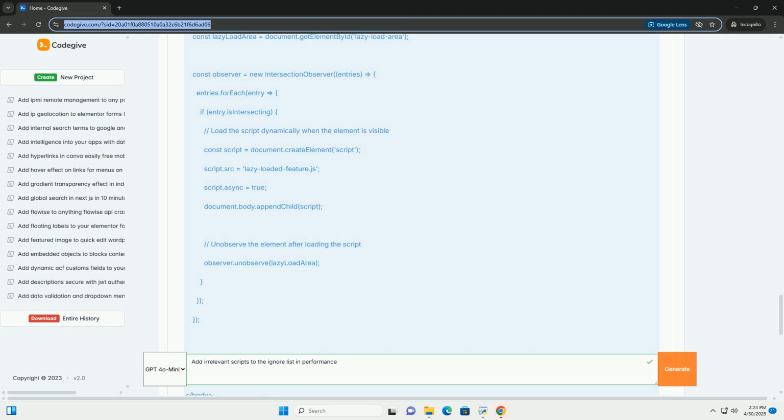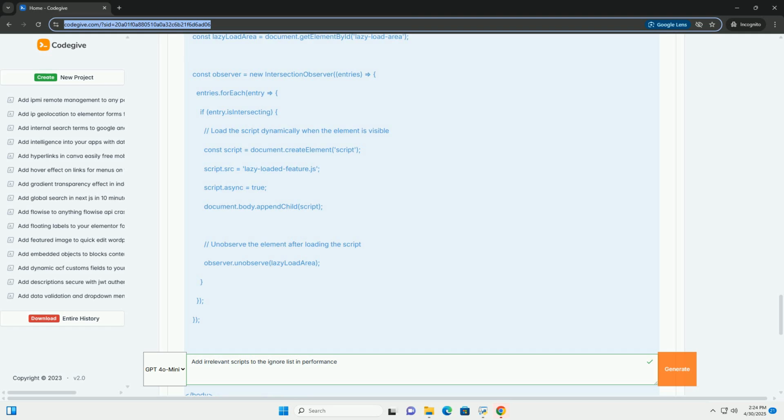Threshold, a value between 0 and 1 representing the percentage of the target element that must be visible for the observer to trigger. A value of 0 means the observer triggers as soon as any part of the element is visible, while a value of 1 means the entire element must be visible. 2. Observe an element. This tells the observer to monitor the target element for changes in its intersection with the viewport.